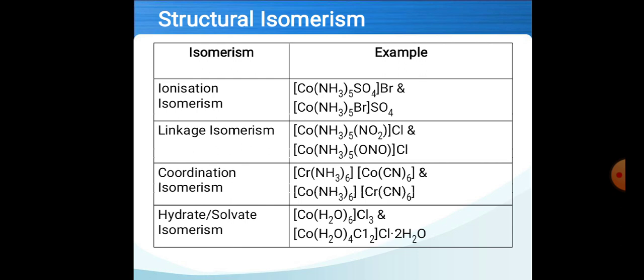Then third one is coordination isomerism. In this, the exchange of central metal atom takes place. You can see in the first example, chromium is the central metal atom and ligand is amine, and in the second example, cobalt is the central metal atom and amine is the ligand. Then fourth one is hydrate or solvate isomerism. What is hydrate isomerism? The isomers in which the water molecules inside and outside the coordination sphere are different. In the first example, 6 water molecules are present inside the sphere, and in the second example only 4 water molecules are present inside the sphere and 2 water molecules outside the sphere.